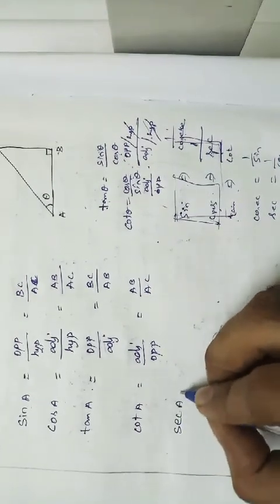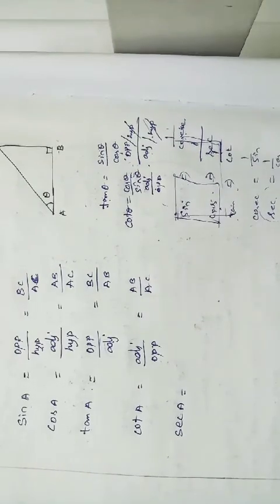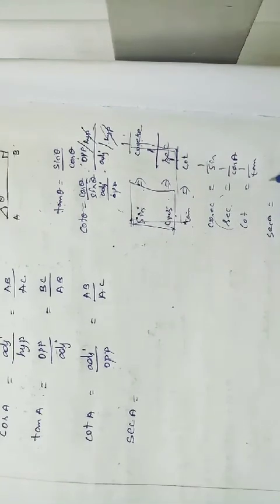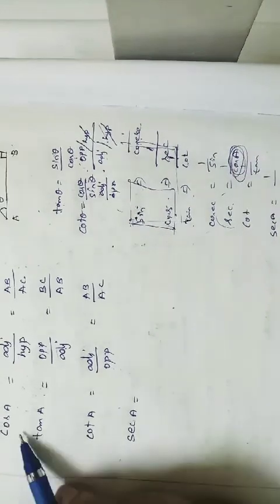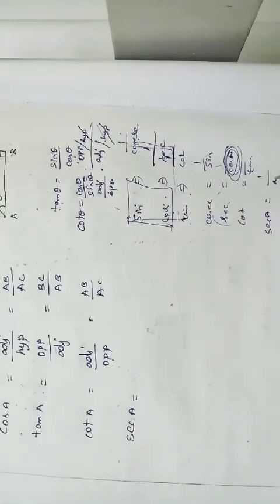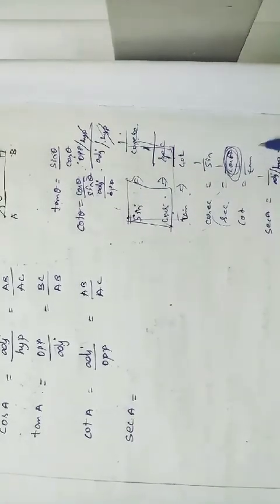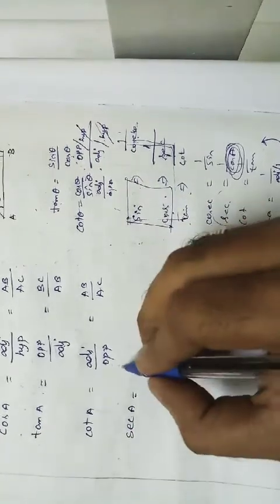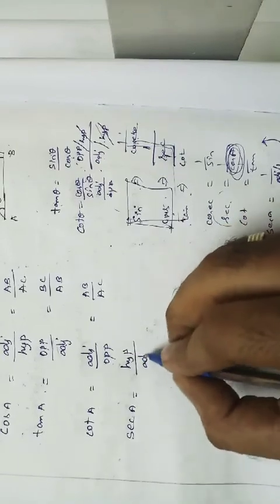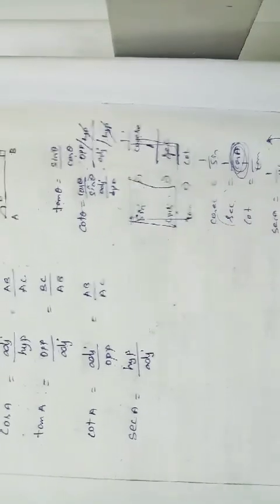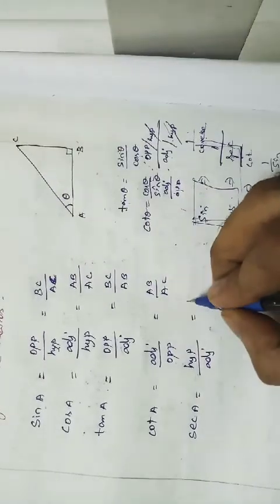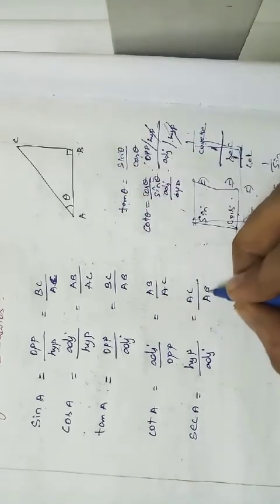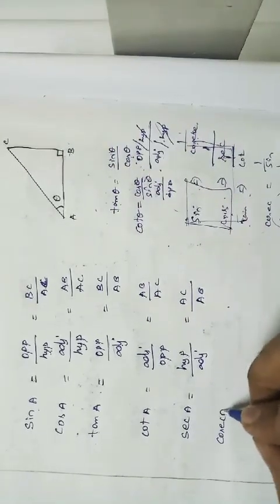Sec and cosec. Sec, already I told you that sec A is equal to 1 by cos A. Cos A, already we know, is adjacent by hypotenuse, right? Adjacent side divided by hypotenuse. When we take it to the numerator, it will become hypotenuse by adjacent side. So sec A is equal to hypotenuse side divided by adjacent side. What is the hypotenuse side? AC. It is equal to AC divided by the adjacent side. For theta, the adjacent side is AB. So AC by AB.